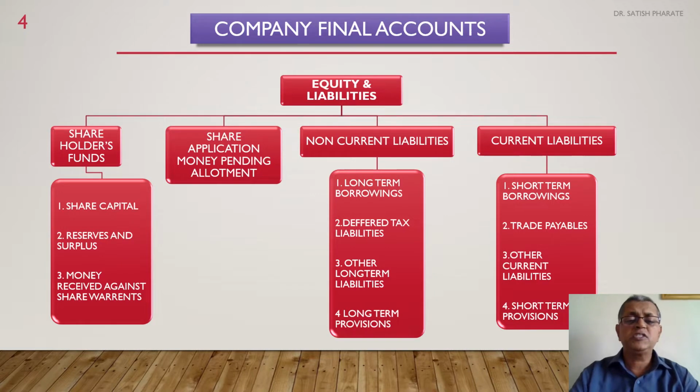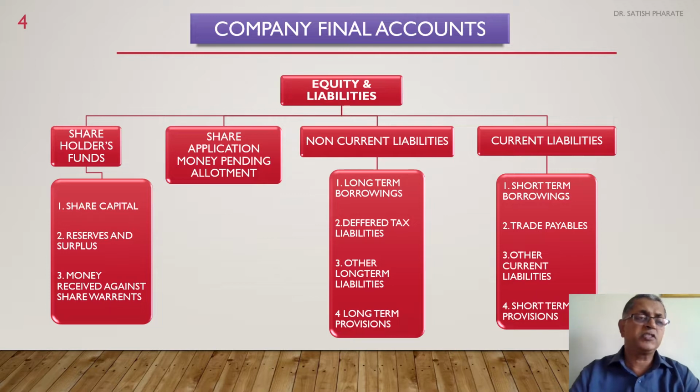Coming to the first one, share capital. Share capital is a type of capital contributed directly by the shareholders of the company, either in the form of equity share capital or in the form of preference share capital. Then reserves and surplus are nothing but the appropriated and unappropriated profits generated by the company.